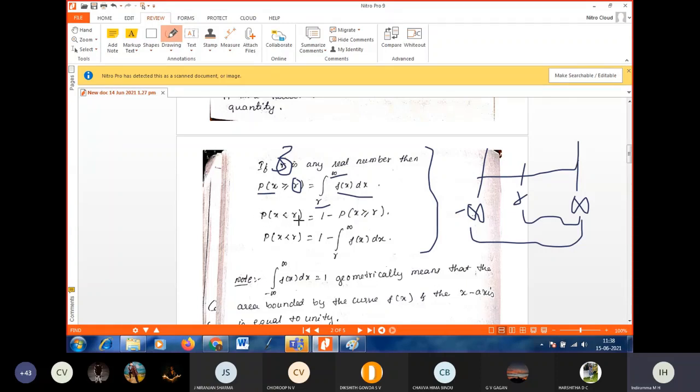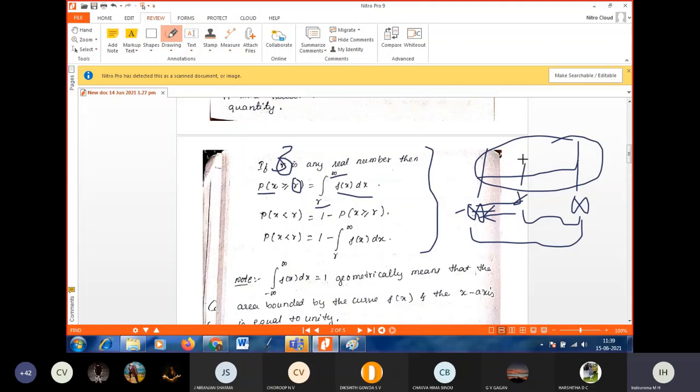P of x less than r. Less than r means from where to where? Less than r means r to minus infinity. What is the total probability from minus infinity to plus infinity? 1. So I want the probability which is less than or equal to r.